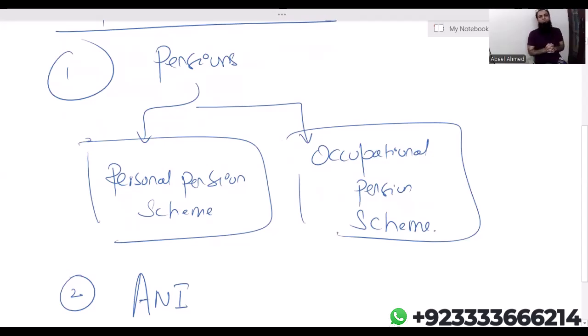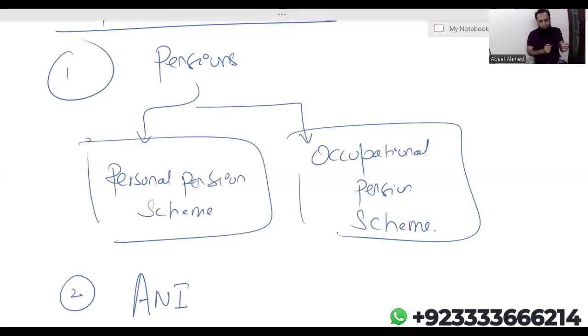The issue of occupational pension scheme only comes when an individual is an employee and the employer is running this occupational pension scheme. Then obviously if the employee is contributing to that occupational pension scheme, that contribution by an employee reduces the employment income of the employee. Right now, of course, we have not discussed the entire topic of employment. Right now, the focus is just income tax calculation. So for that, I'm just giving you a little idea